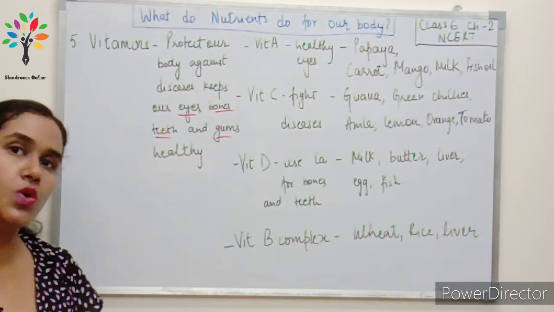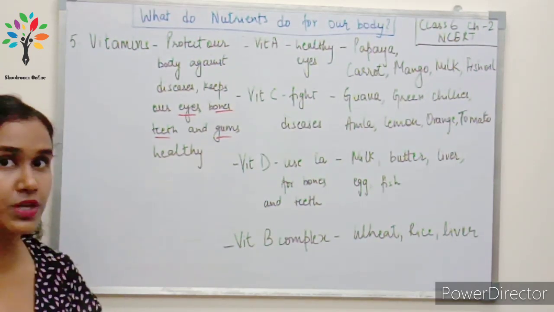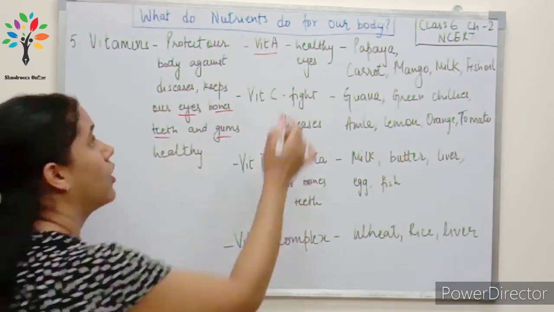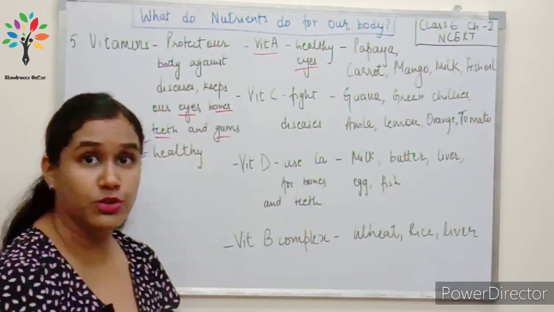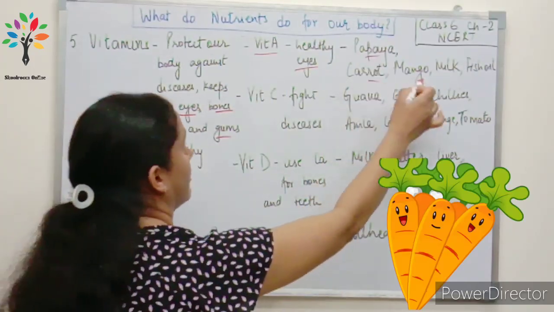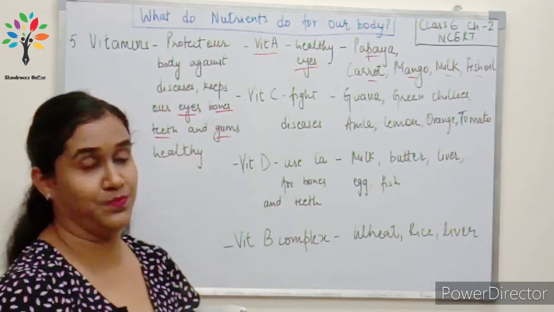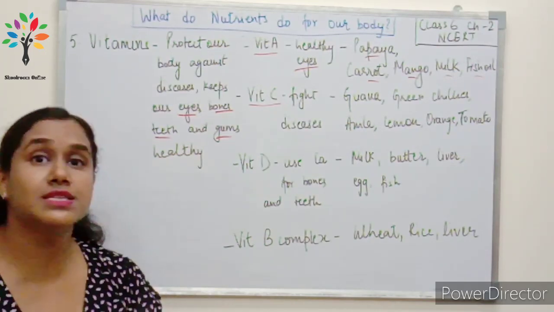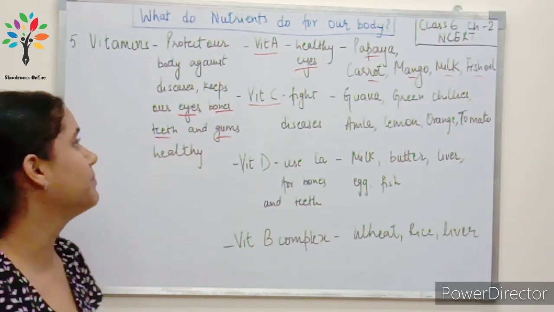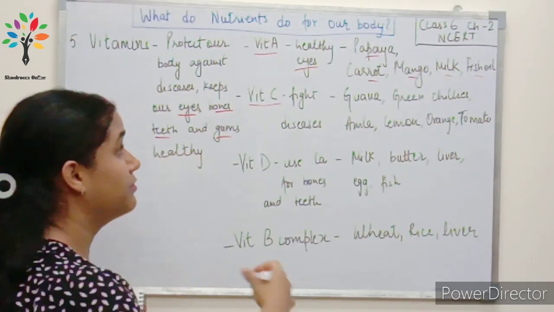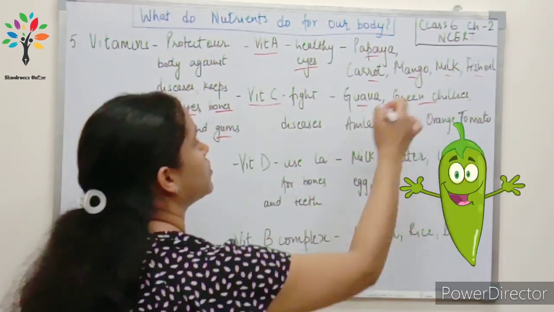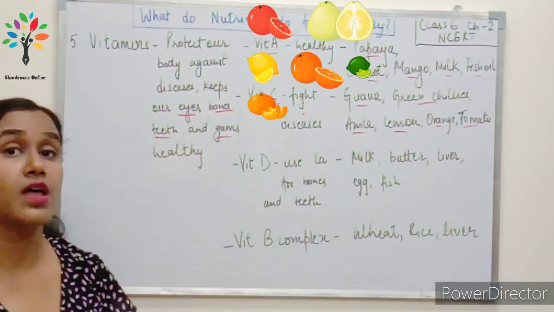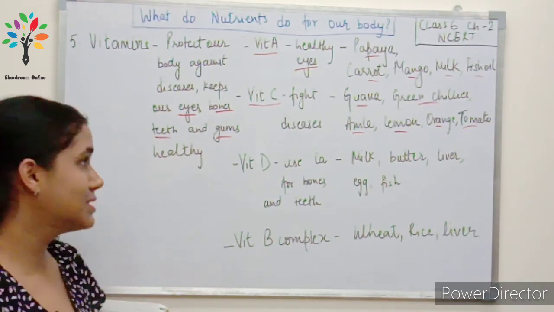Now vitamins also are of various types. Okay, like we have vitamin A. Vitamin A is very essential for eyes. Okay, and where can you find vitamin A? Papaya, carrot, mango, milk, fish oil. Then we have vitamin C. Vitamin C helps us to fight against diseases. It helps to build our immunity. And where can you find vitamin C? In fruits. Guava, green chilies, amla, lemon, orange, tomato, citrus fruits. You know, they all are rich in vitamin C.